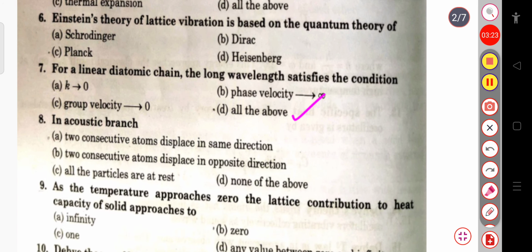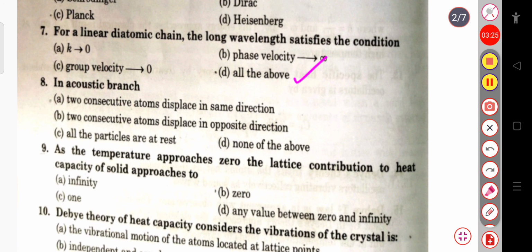Then the next question is, in acoustic branch, the two consecutive atoms displace in the same direction, or the two consecutive atoms displace in the opposite direction, or all the particles are at rest, or none of the above. So we have already discussed in our solid state physics, that is in the second unit, the lattice vibration part. In acoustic branch, two consecutive atoms will displace in the same direction. When they displace in the opposite direction, that is your optical branch.